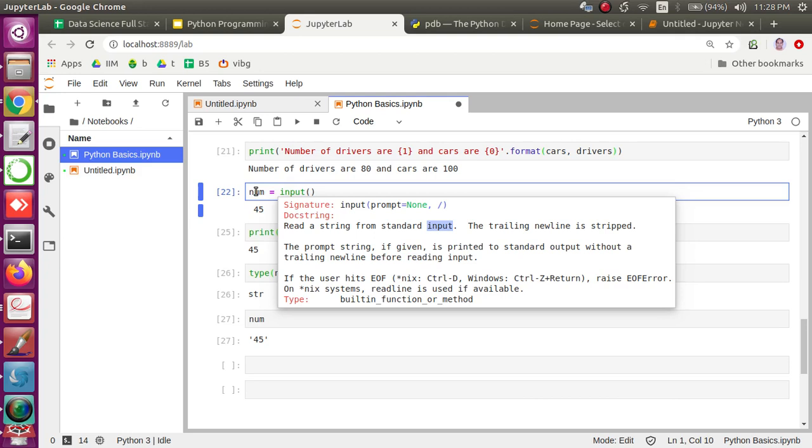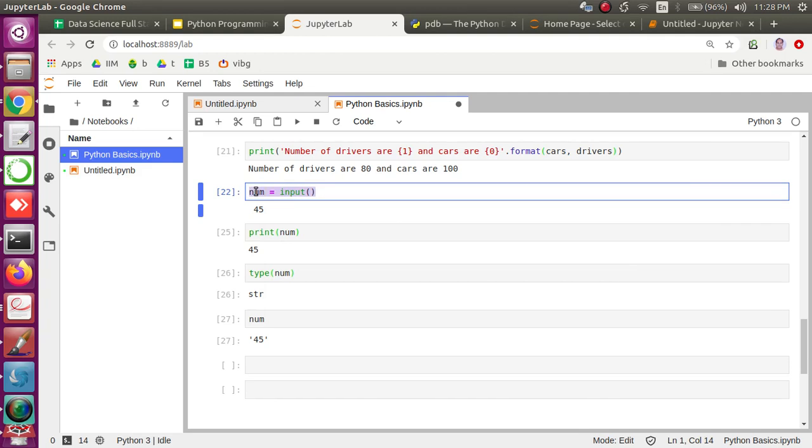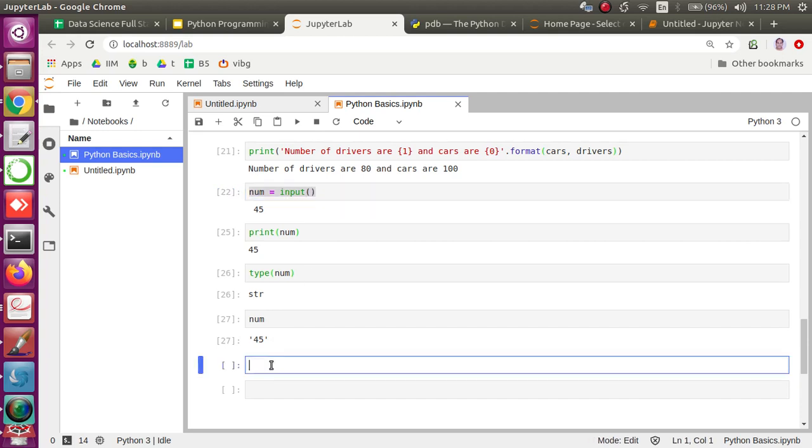So you give a key, you press any character or a number or a special character, so everything will be read as a string by the input function. That means it is not the interpreter who decides the type based on the input given, but it is the input function which reads from the standard input device as a stream of bytes, and which is stored as a string into the variable we are assigning to. So that's why it is a string.